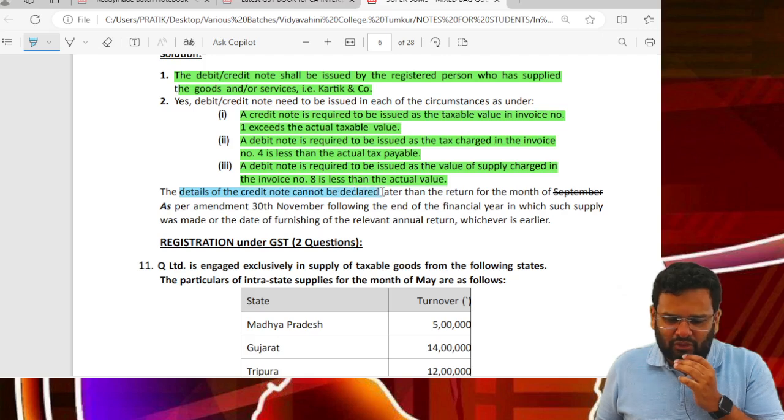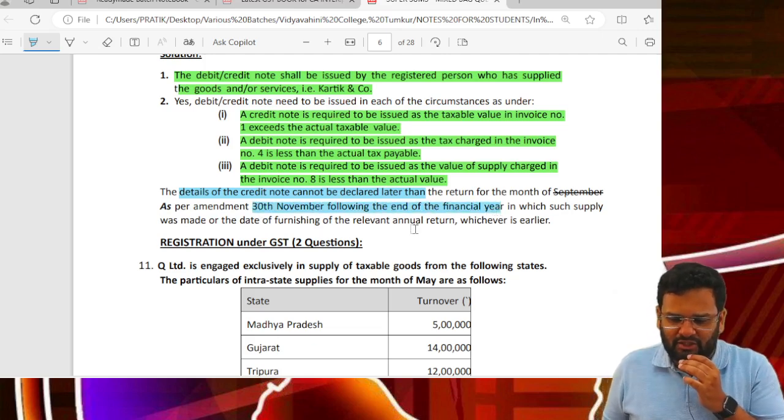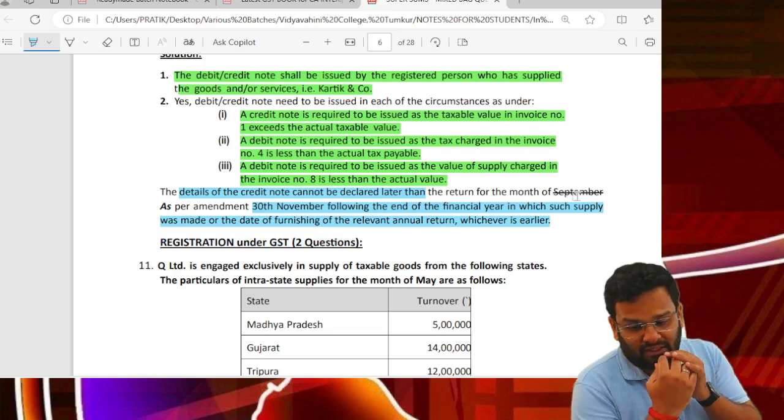Details of credit note cannot be declared later than 30th November following the end of financial year in which the supply was made, or the date of furnishing of relevant annual return, whichever is earlier.